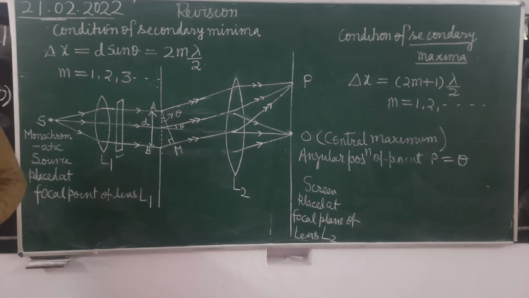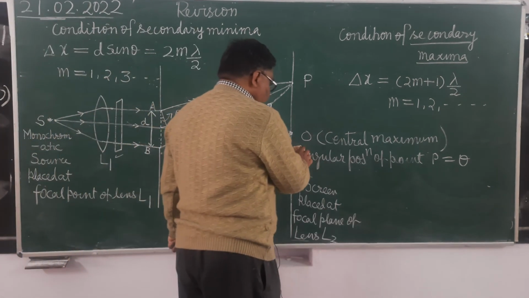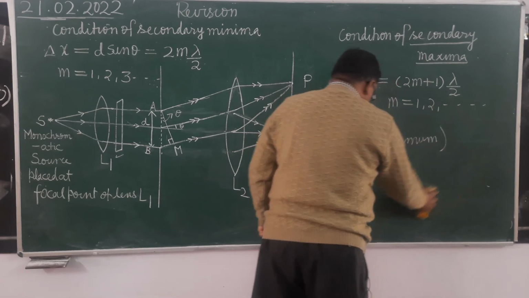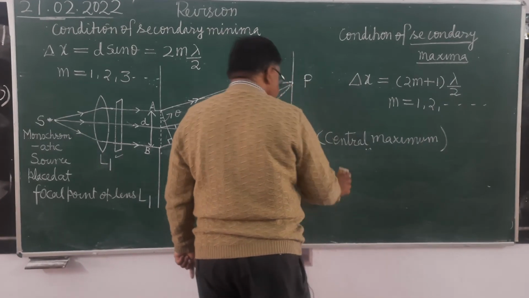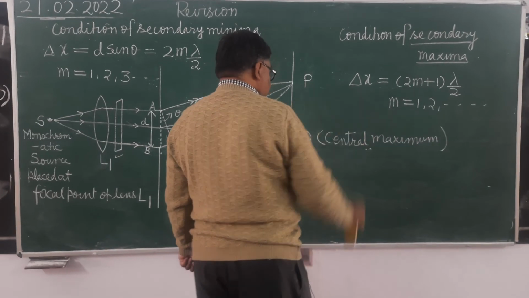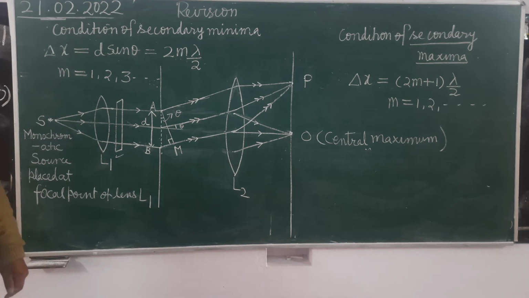So you can see here. First we will see the condition of secondary minima. First we will explain the formation of secondary minima. See here. Suppose at the point P, first order secondary minima is forming.